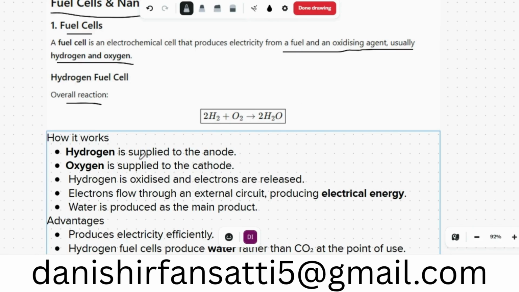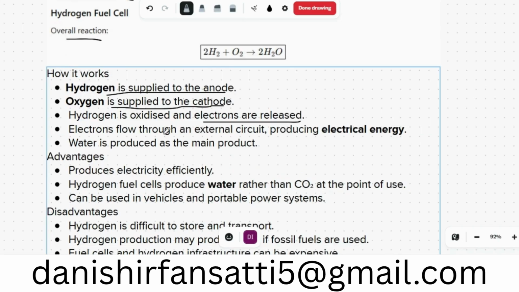This is a hydrogen fuel cell that many engineers are working on to replace fossil fuel, or in place of renewable energy. That is because hydrogen produces more energy. Hydrogen is supplied to the anode, oxygen is supplied to the cathode, and hydrogen is oxidized and electrons are released. Electrons flow through the external circuit producing electrical energy. Water is produced as the main product, so it's not emitting any greenhouse gases like carbon dioxide or sulfur or anything like that.